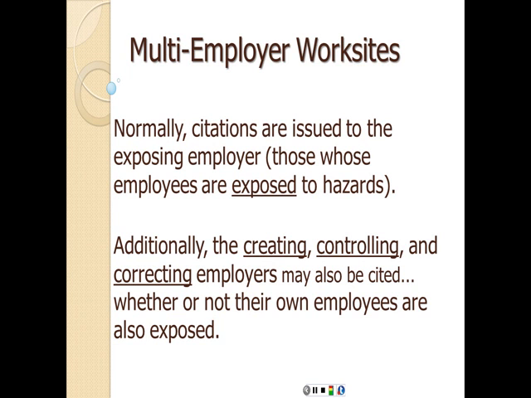In this case, it's going to be the mechanical contractor, because they saw the cable, they exposed their employees to that electrocution hazard, and they did not do anything about it. Someone might say, what can they do about it? They're not the electrical contractor, the creating contractor, they're not the controlling contractor, which is the general contractor. At least they could have notified the general contractor, who is the controlling, and the controlling contractor could have contacted the creating contractor or employer to correct that issue. But since they did not act, that is their share of the blame.